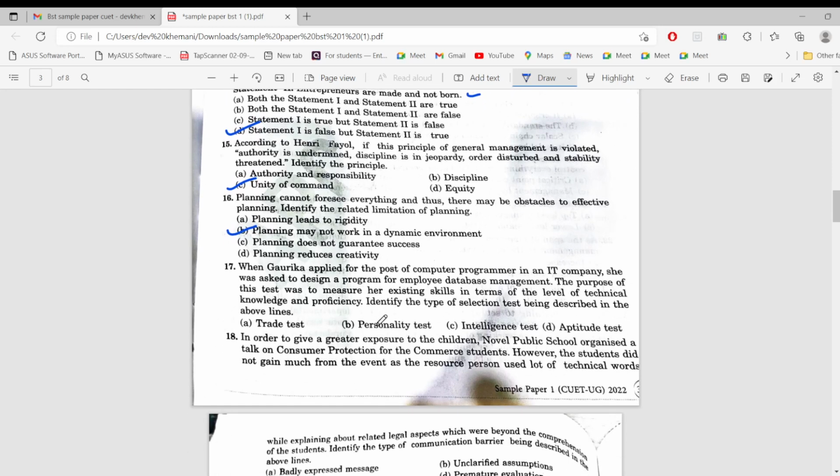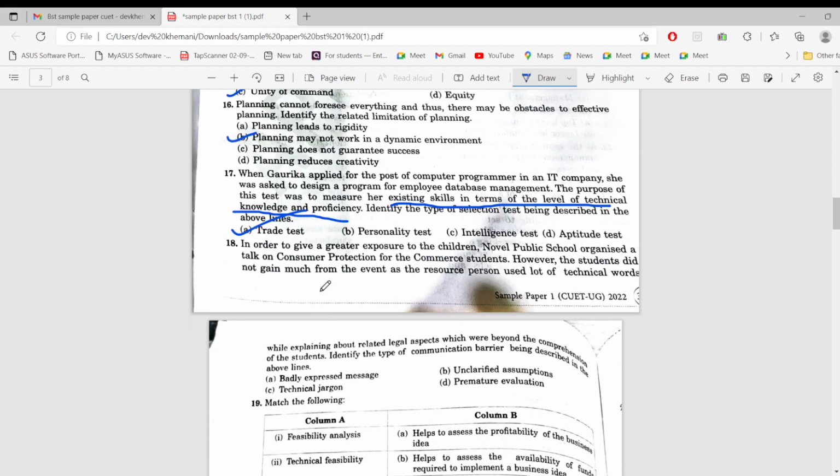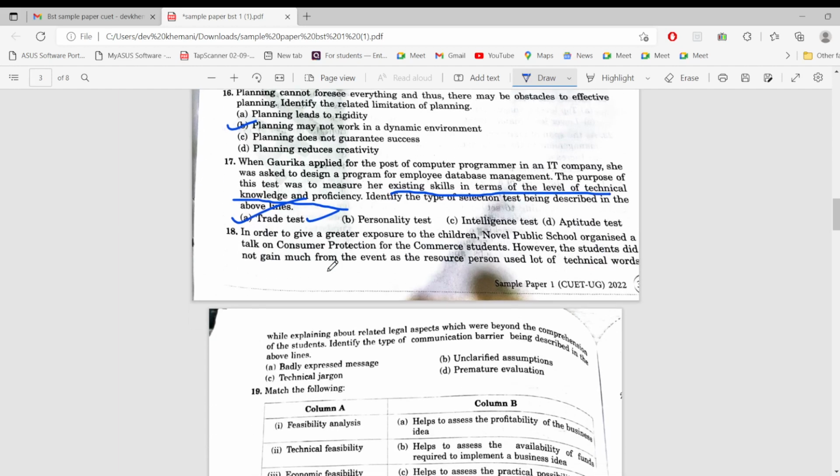When Gaurika applied for the post of computer programmer in an IT company, she was asked to design a program for employee database management. The purpose of this test was to measure the existing skills in terms of the level of technical knowledge and proficiency. Okay, measure existing skills in terms of level of technical knowledge and proficiency. So this is trade test. Question 17, option A would be the correct answer. Option A. Okay.